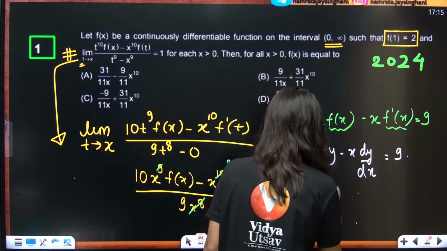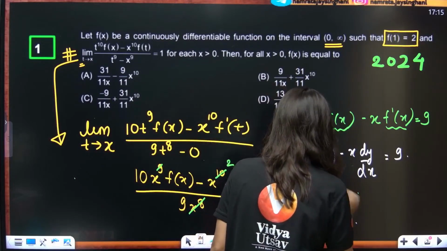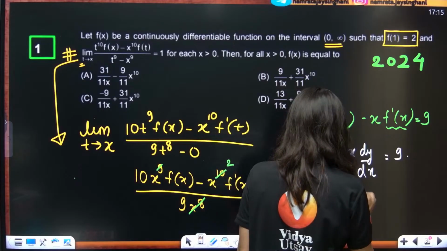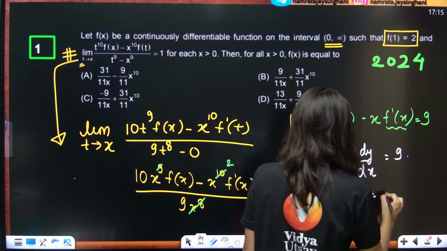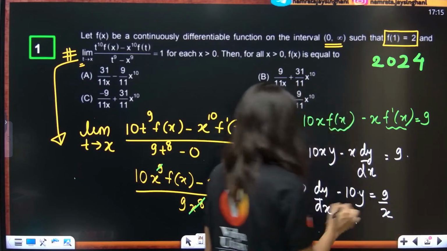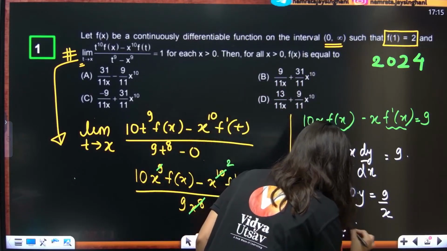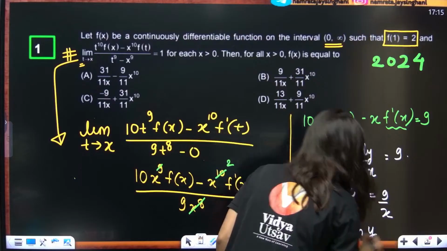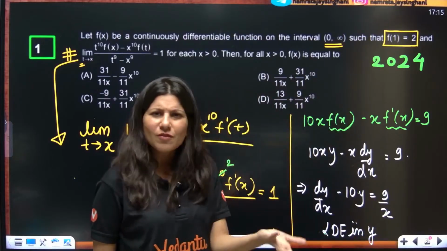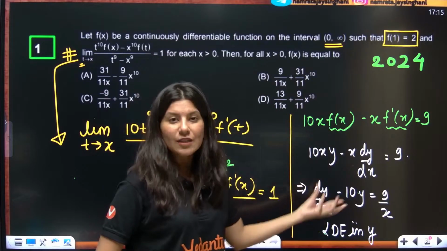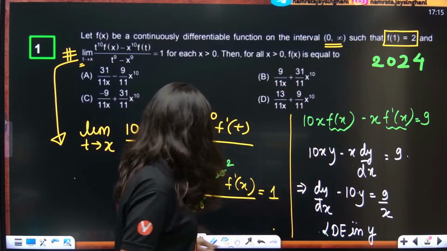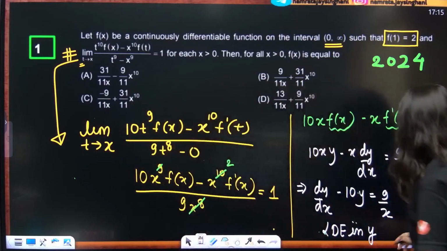So this will give you dy by dx minus 10y is equal to 9 upon x. This is your differential equation, which is, by the way, a linear differential equation in y. Do you remember? We have done a couple of questions in JEE Main as well, right? So over here, a linear differential equation in y.